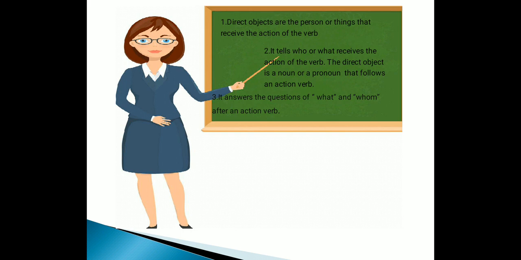The direct object is a noun or pronoun that follows an action verb. It answers the question of what and whom after an action verb. So a direct object is something or somebody that receives an action directly. It directly receives the action of the verb. Let me clear you with some examples.